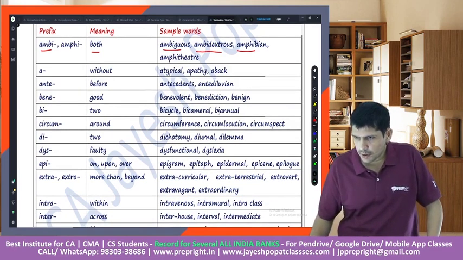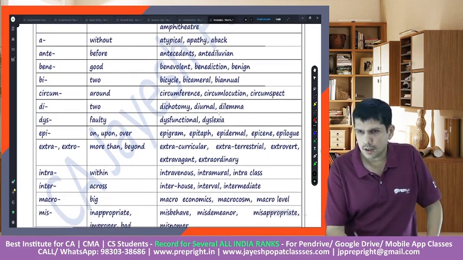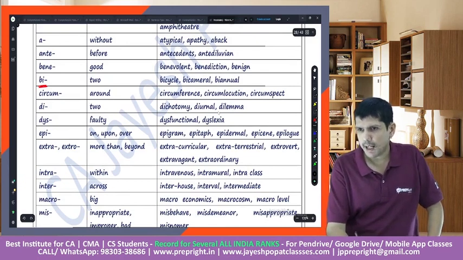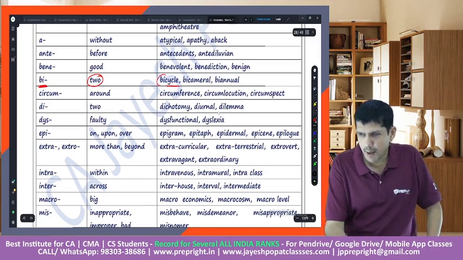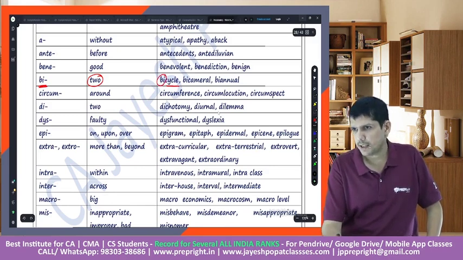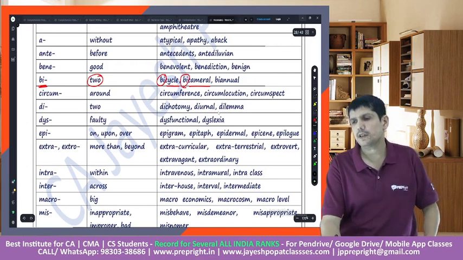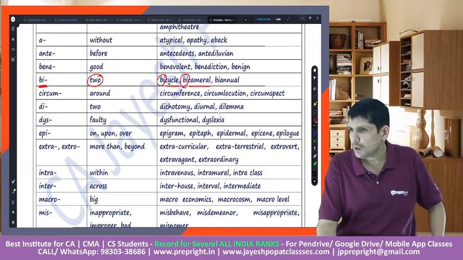Similarly, I could use certain words which are more commonly used. Something like bi as a prefix. Bi would normally mean two. So, cycle is a word, we add bi, so it becomes a bicycle. Cameral is a word. If I use the letters bi in front of it, it becomes bicameral.